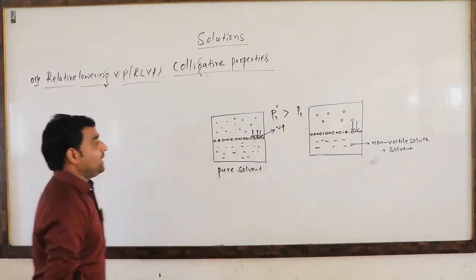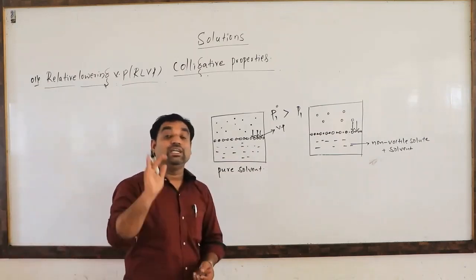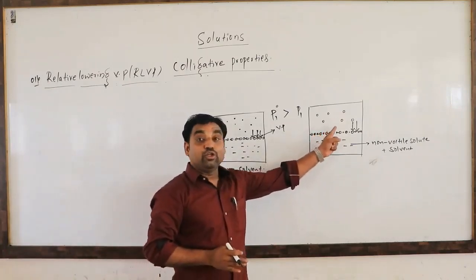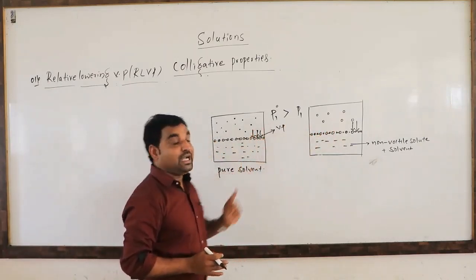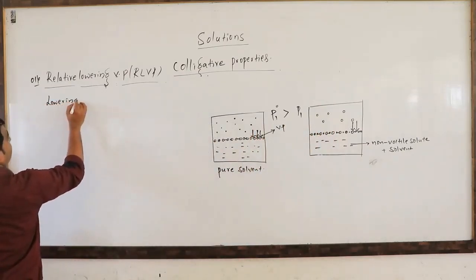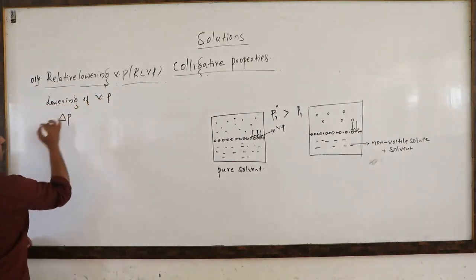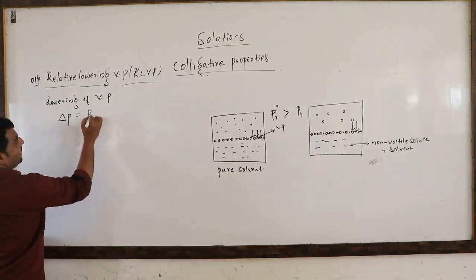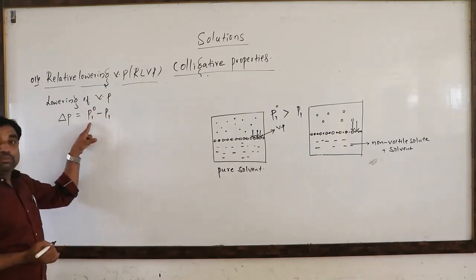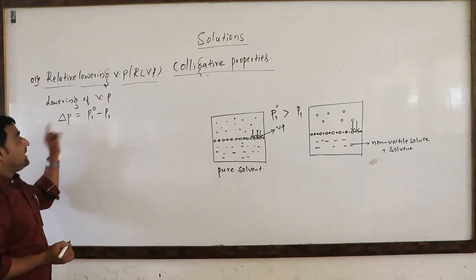Coming to the point, we already know the lowering of vapor pressure. Lowering of vapor pressure means the decrease in the vapor pressure of the solution compared to the pure solvent. We write it as delta P, the change in pressure: delta P is equal to P1 naught minus P1. The difference between the vapor pressure of the pure solvent and that of the solution is delta P.